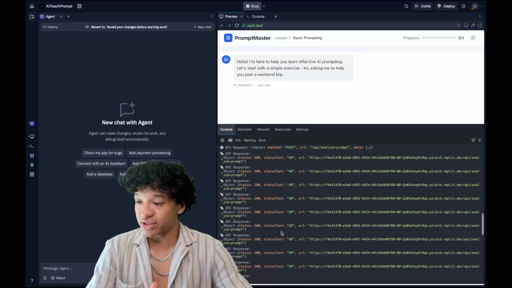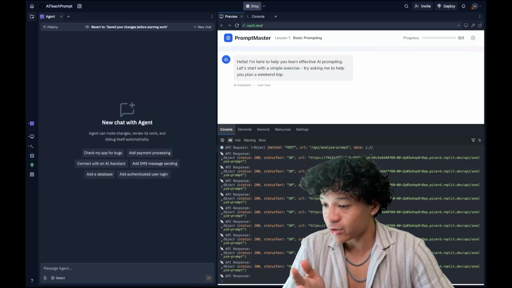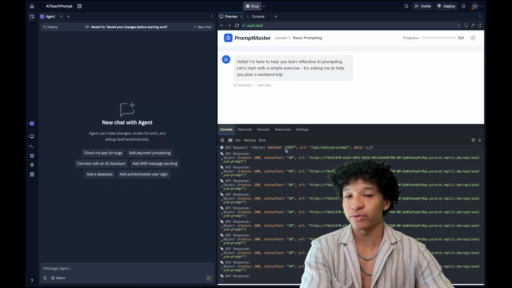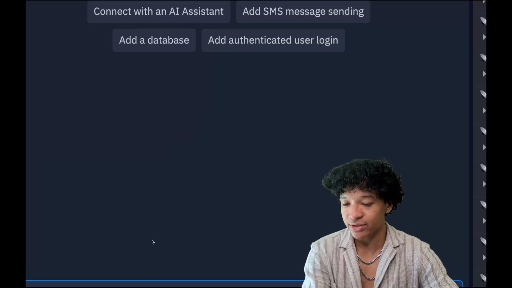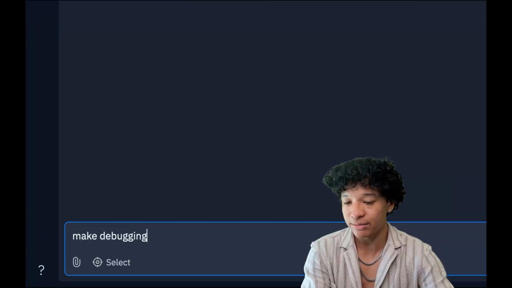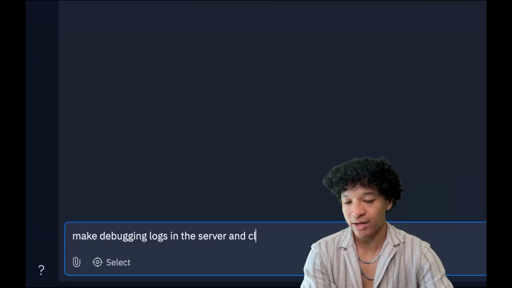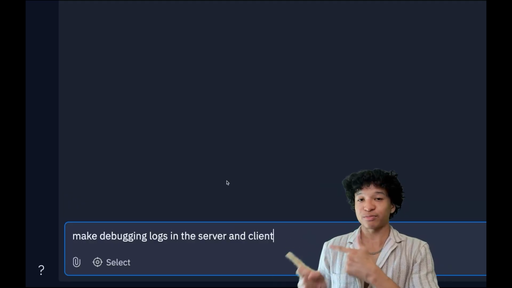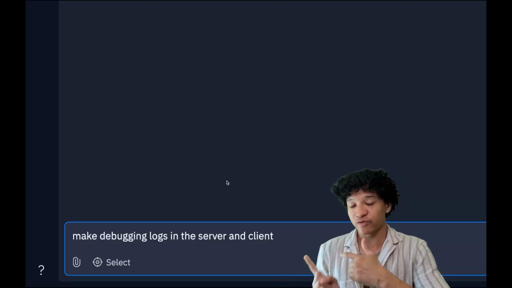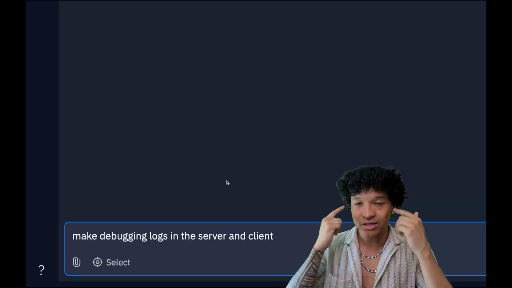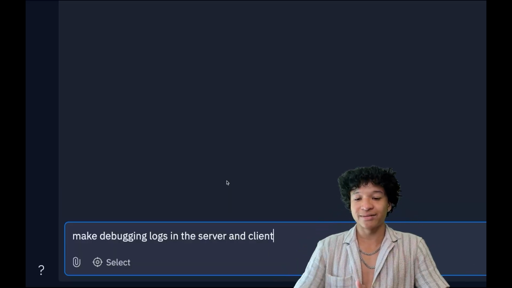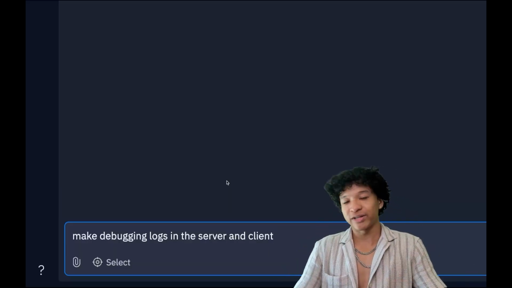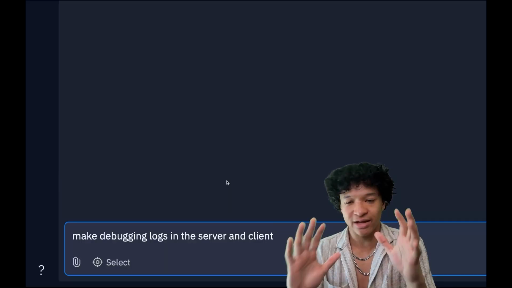Now, real quick disclaimer. If you don't see any console logs when you're working with the app, simply ask the agent to make debugging logs in the server and client. Just by using this prompt, when you're working with Replit agents or vibe coding apps in general, the AI agent will automatically know, okay, let's add debugging logs in the server and client. You don't really need to go any more specific than that. The AI will know what to do.